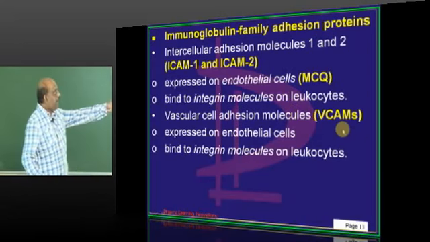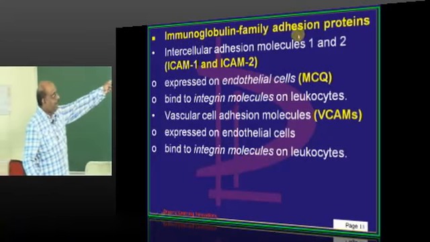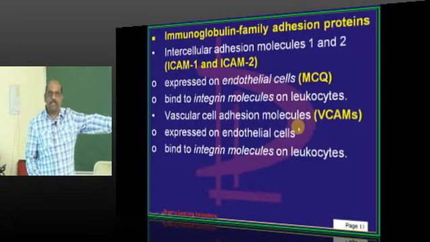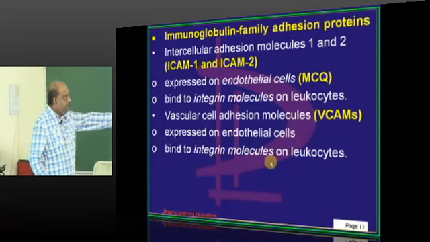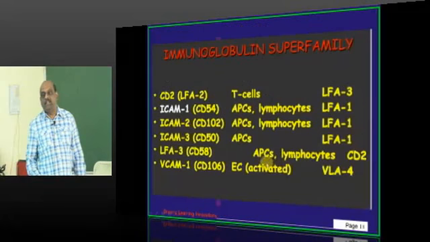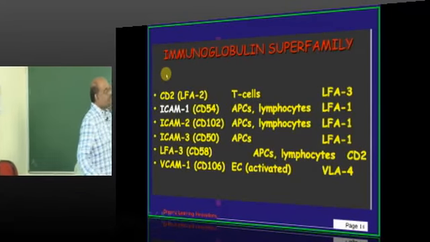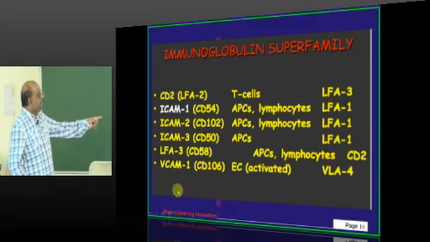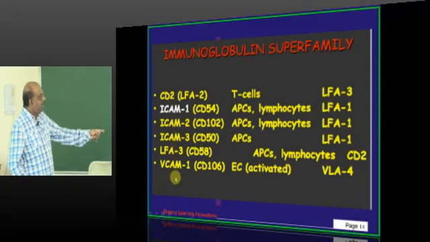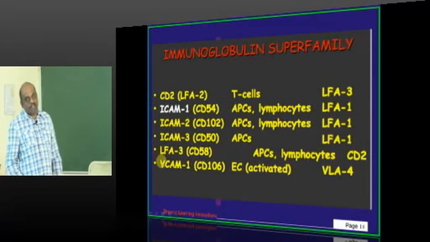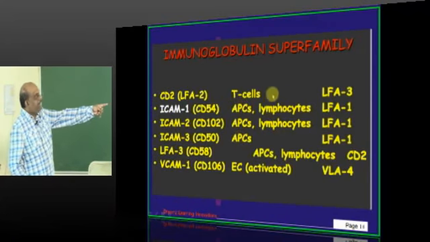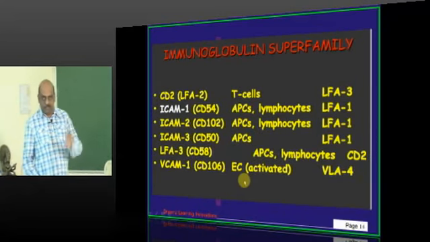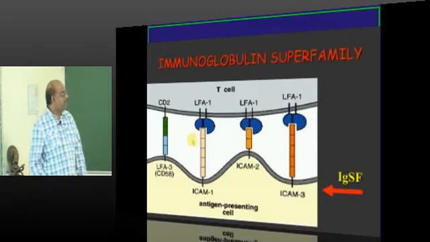Similarly, we have VCAMs, which are also part of the immunoglobulin family of adhesion proteins. They are called vascular cell adhesion molecules. They are also expressed on the endothelium, and they bind with the integrin molecules on the leukocytes, is what you need to understand. So to summarize, doctor, we have ICAM-1, ICAM-2, ICAM-3. All these are located on the vascular endothelium, and basically they will enable the various types of inflammatory cells to stop and adhere with the vascular endothelium.